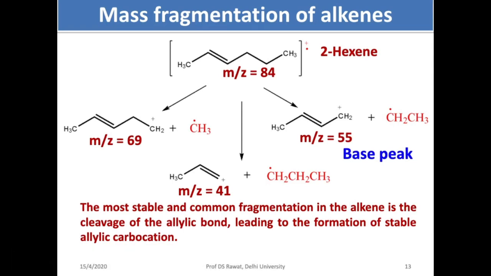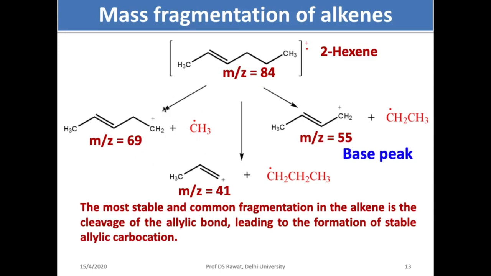Now let's move to alkenes. In the case of alkenes, the fragmentation goes in the same way as in the case of n-alkanes. All the daughter ion peaks will be of odd m/z value, and the molecular weight of the alkene, as you know, will be even. If you look at this, this is the logical fragmentation.